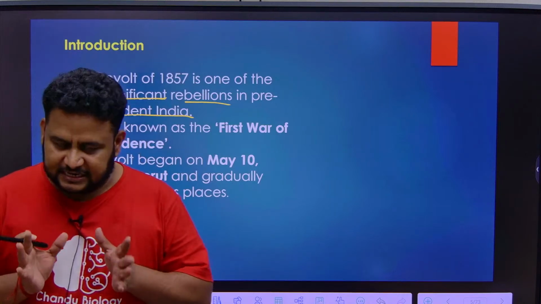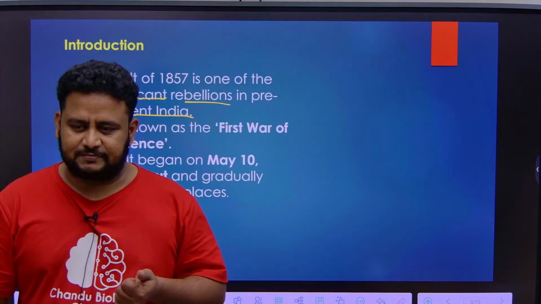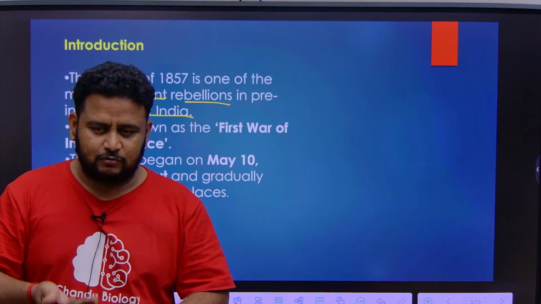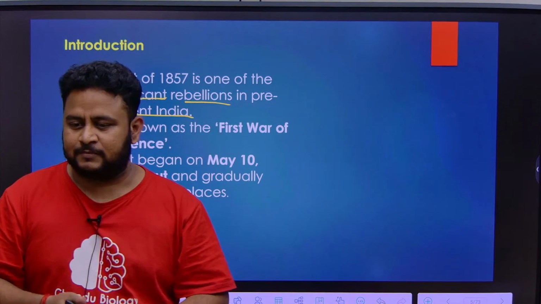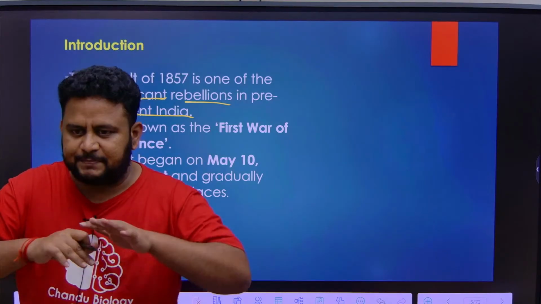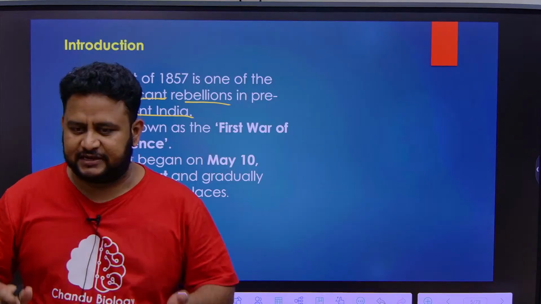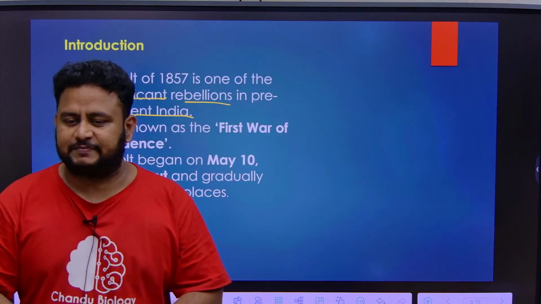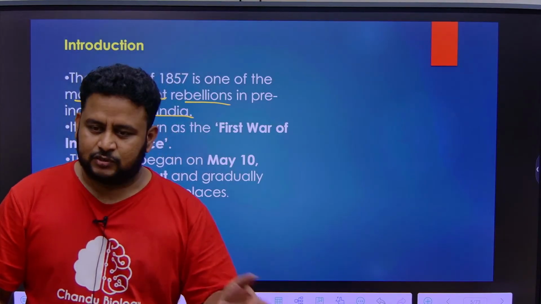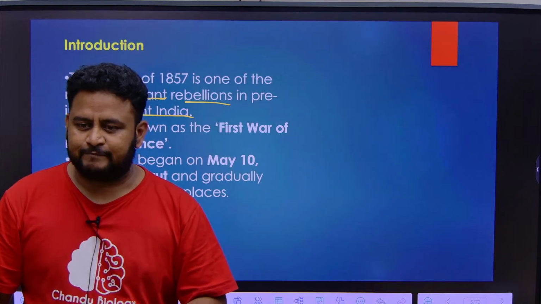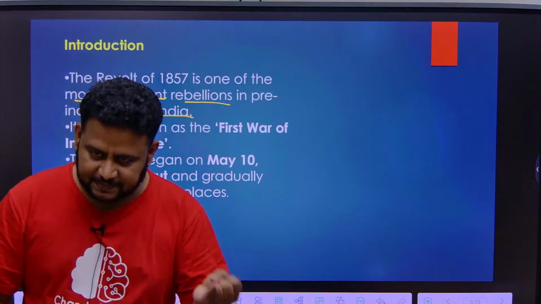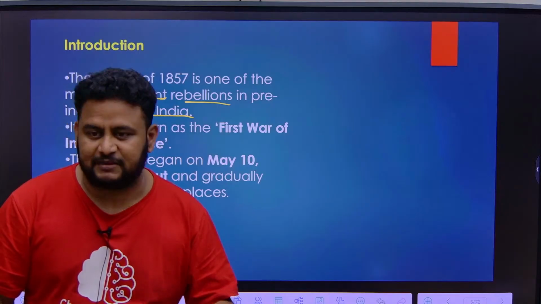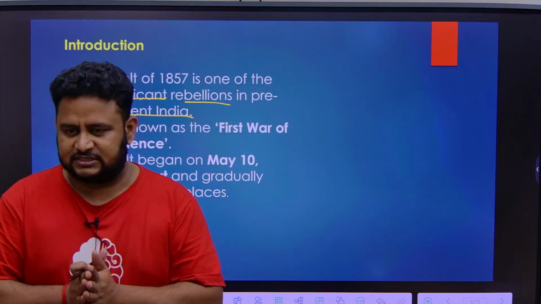But there is something called mainstream history. Mainstream history means people who write for the upper class, that is, looking only at the dominant sections of the people. The history that is written, 99% of the history that we read is mainstream history. But there is something called subaltern history. Subaltern history means looking at history from another angle. That is, you have to look at those other people who are not so famous, and bring them into light. They focus on peasant revolts, farmer revolts, tribal revolts, and they focus on women, all these things.